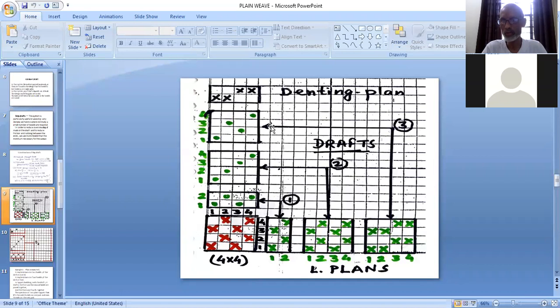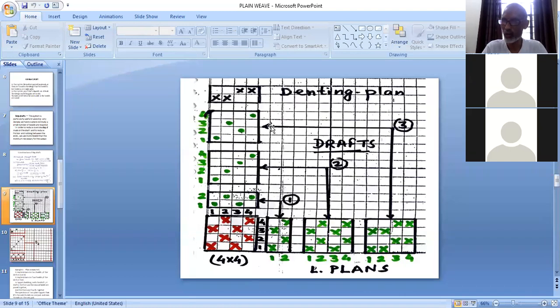2 up, 2 down means 2 plus 2. That should be 4. Similar will be for 3 up, 1 down and 1 up, 3 down weave, because 3 up, 1 down means 3 plus 1, 4, or 1 up, 3 down also means 1 plus 3 equal to 4. So their denting order will be 4 ends per dent. Getting the concept? Suppose it is 4 up, 1 down weave, what will be the denting plan? 5. It is 4 up, 1 down, or 1 up, 4 down, or 3 up, 2 down, or 2 up, 3 down. It will be 5.